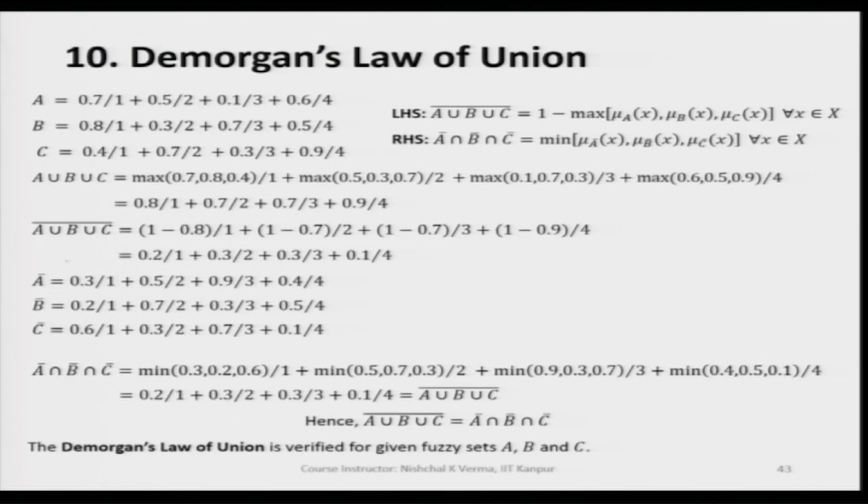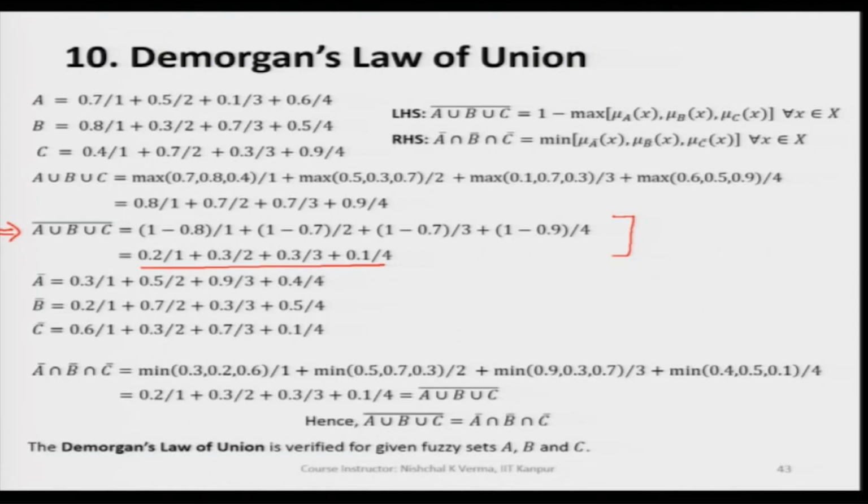So, when we find this, as mentioned here, the complement of A union B union C, we are getting 0.2/1 plus 0.3/2 plus 0.3/3 plus 0.1/4. So, this is the discrete fuzzy set which is the outcome of the complement of A union B union C. Now, let us find out the intersection of A complement, B complement, C complement.